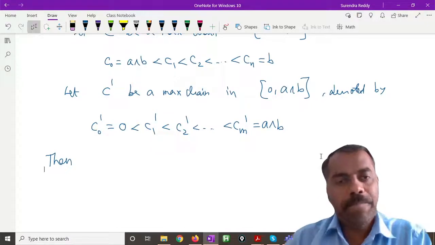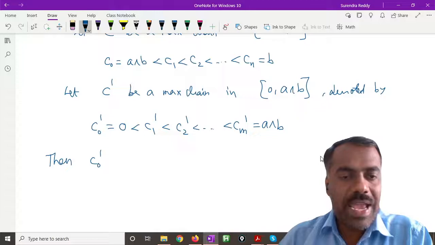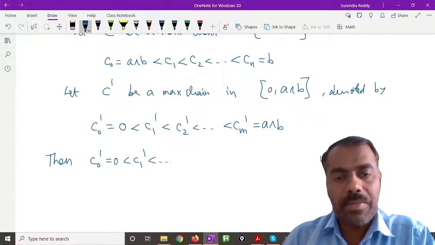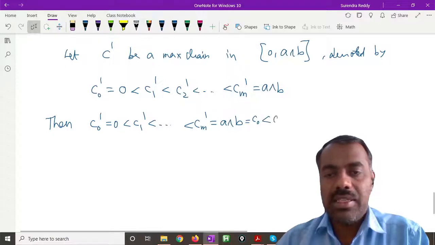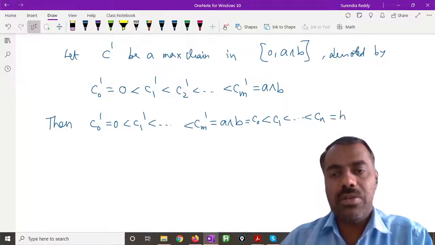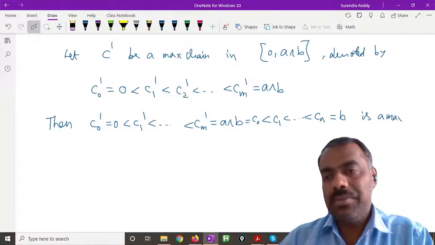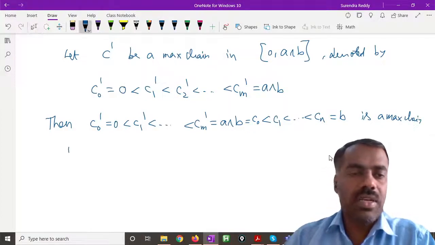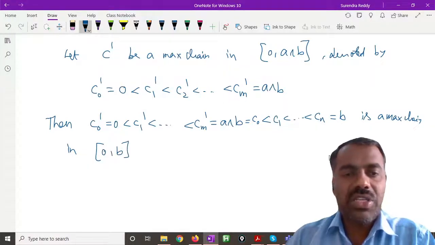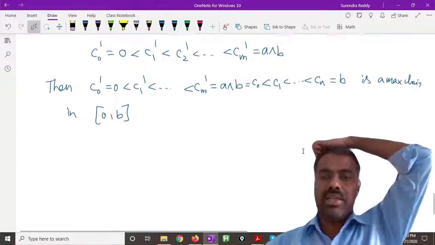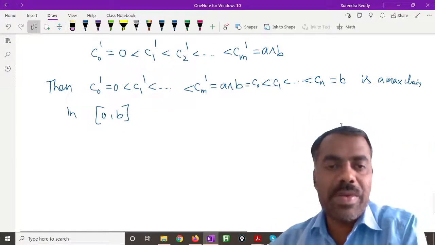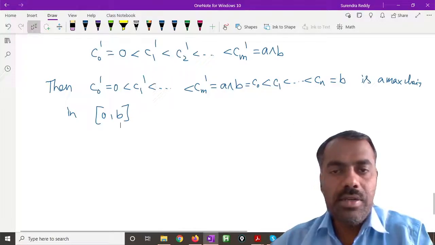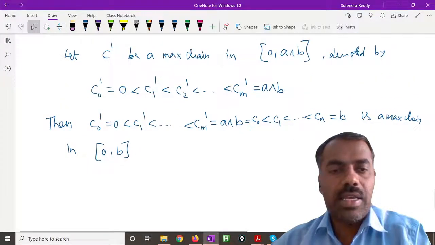What is that? c naught prime, which is equal to 0, then c1 prime up to cm prime, which is the same as a meet b, of course, which is the same as c naught. Then c1 up to cn, which is equal to b. This is a maximal chain. Yes or no? Is it a maximal chain in the interval 0 comma b? Is this clear?